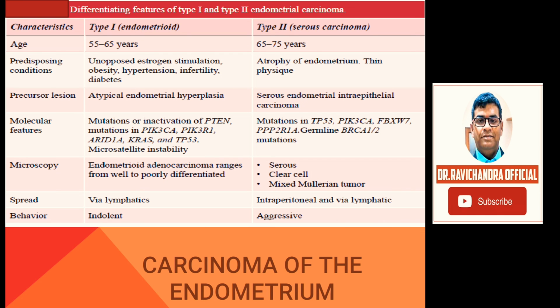Microscopically, endometrioid carcinomas range from well to poorly differentiated, grade 1 to grade 3, whereas serous carcinomas can be serous, clear cell or mixed Mullerian tumors. Spread of type 1 is through the lymphatics, whereas type 2 is intraperitoneal and also through lymphatics. Behavior of type 1 is indolent, whereas type 2 is very aggressive.